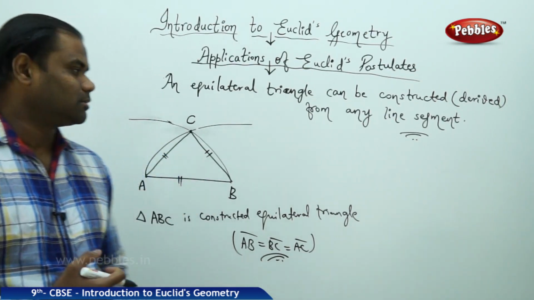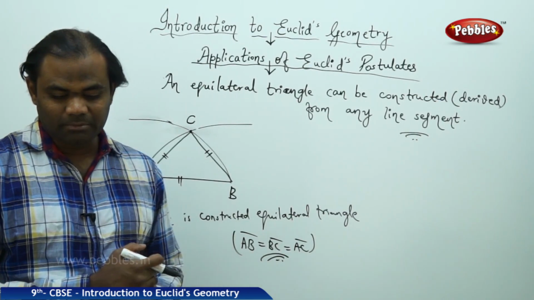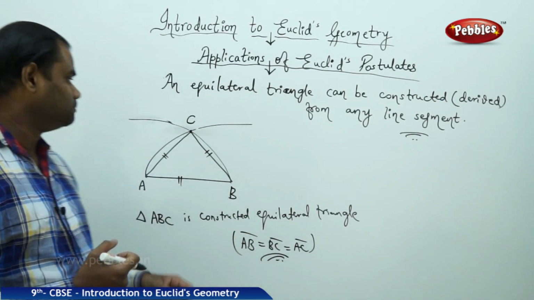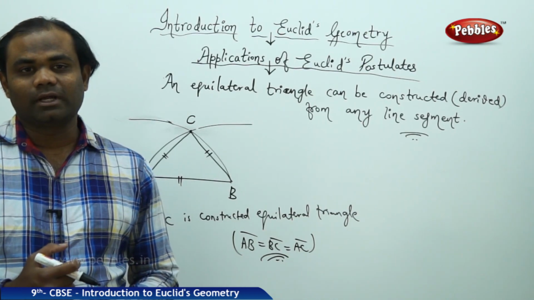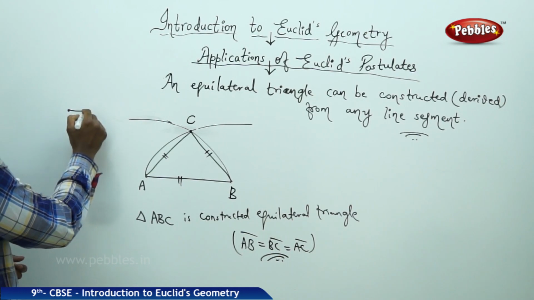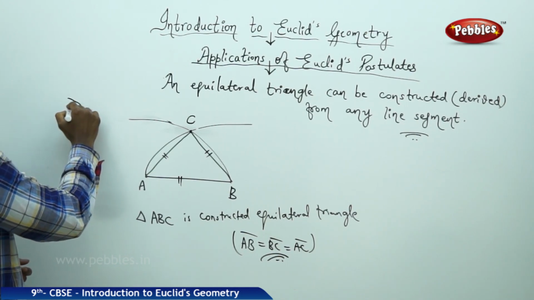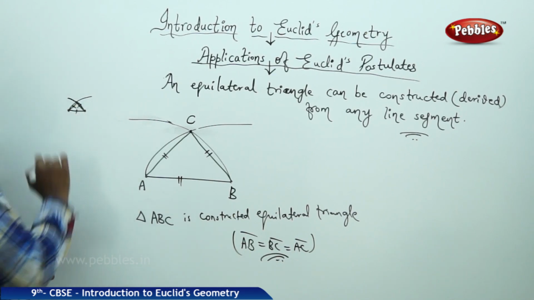In this manner, any line segment can be taken and I get an equilateral triangle. I take another line segment which is smaller in size, I use the same concept of cutting the arcs and then I join to get an equilateral triangle.